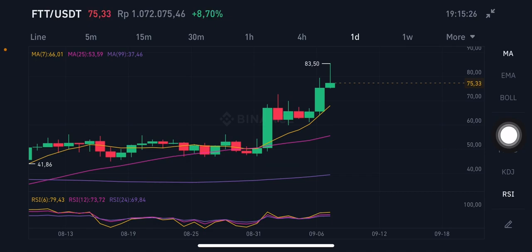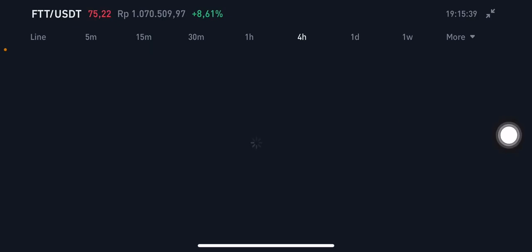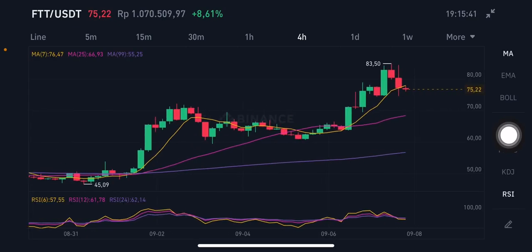Next move is the moving average, so it's still far away from the moving average 7 on 66.01. I think if it goes to that point, it will break first to the pink one side here, moving average 25 on the 53.59 US dollar. Next move is we're gonna see the 4-hour chart.